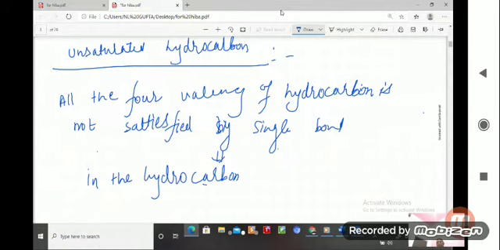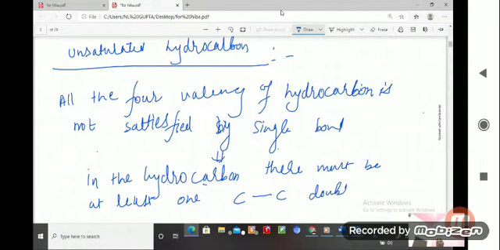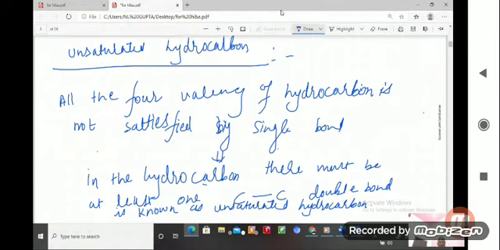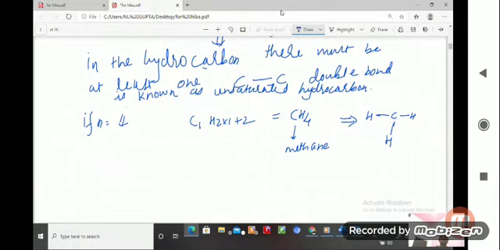In the hydrocarbon, there must be at least one carbon-carbon double bond. At least one carbon-carbon double bond is known as what, student? It is known as unsaturated hydrocarbon. So if at least one is there, this is what is known as unsaturated hydrocarbon.